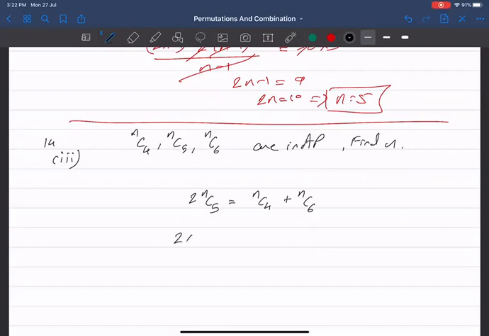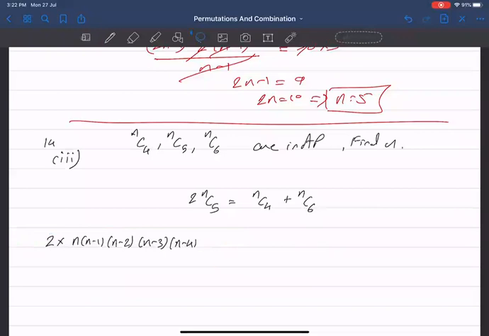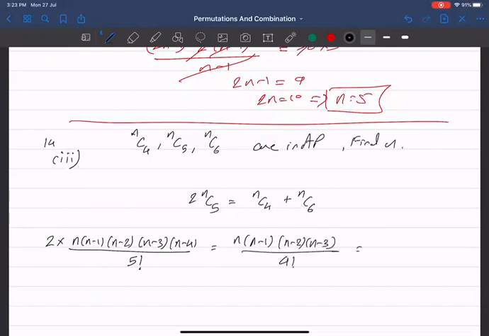Yes. चलो. This is nothing but n, n minus 1, n minus 2, n minus 3, n minus 4, divided by 5 factorial. थोड़ा बड़ा लिखना पड़ेगा इसको. Don't worry. Next step में ये reduce हो जाएगा. n minus 1, n minus 2, n minus 3 divided by 4 factorial.